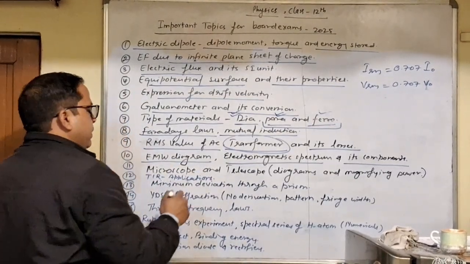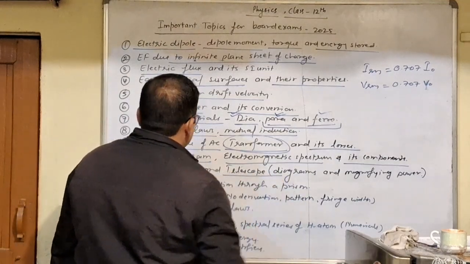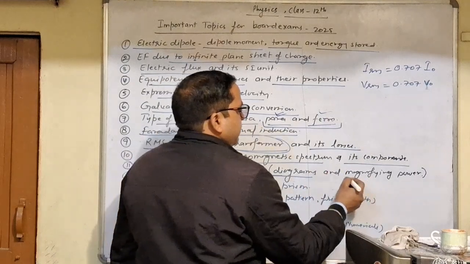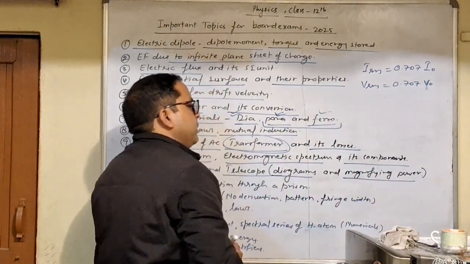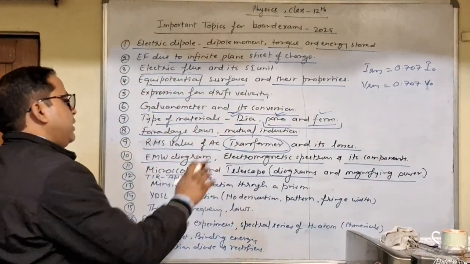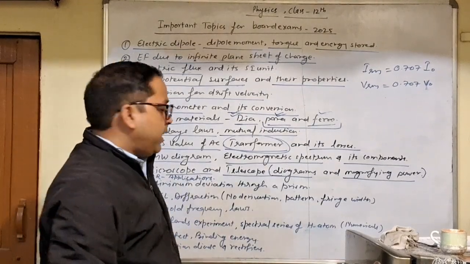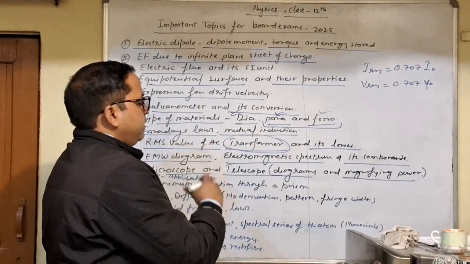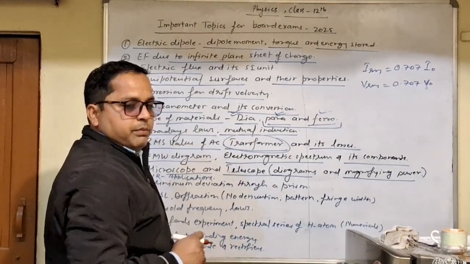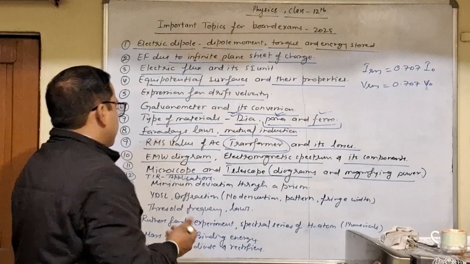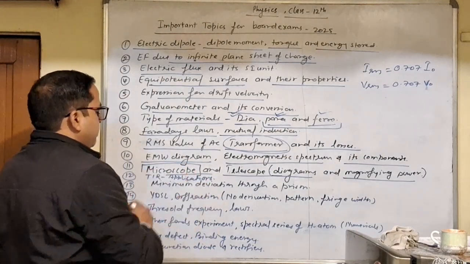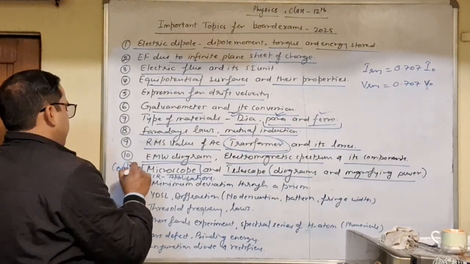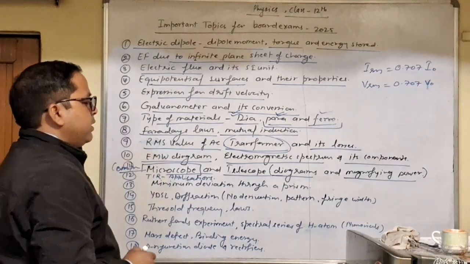Next we have microscope and telescope. So diagrams are very important, and the expression for magnifying power. You do not need to write the derivation for the magnifying power. You only need to remember the diagram and the expression for magnifying power. So you already know about it. What is a microscope, or we can say a compound microscope.